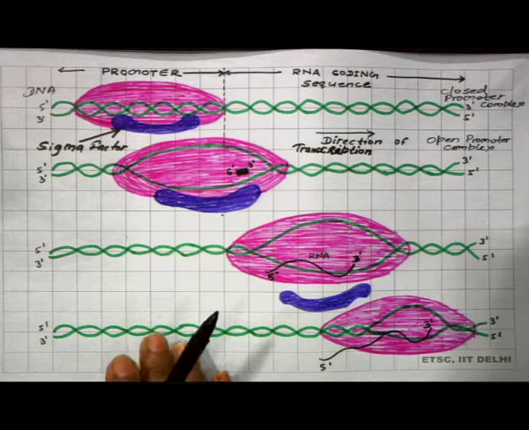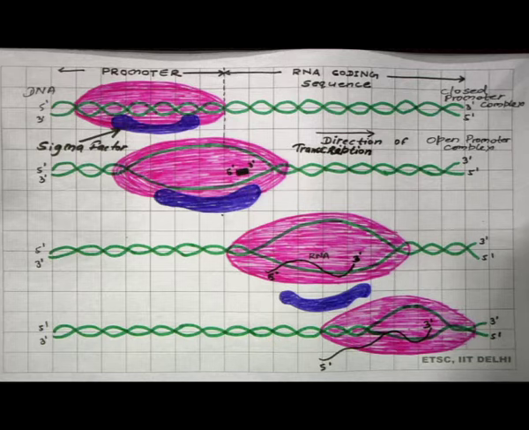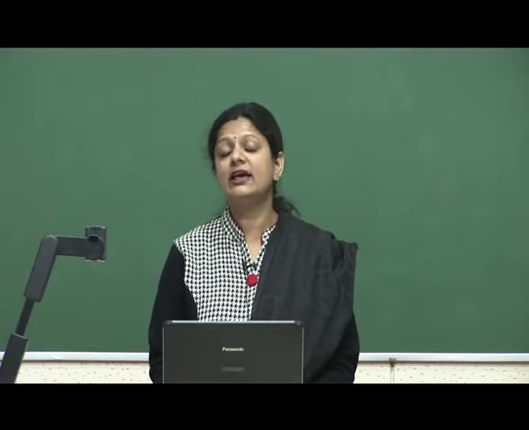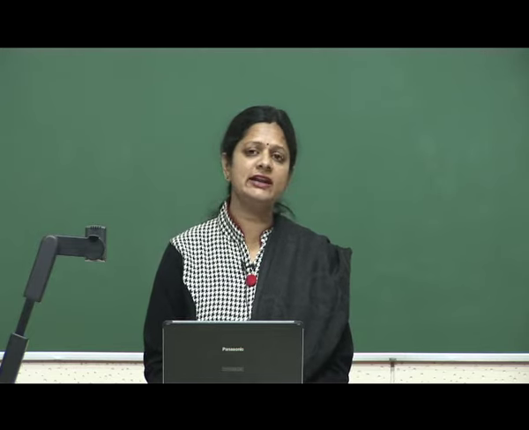So if we talk about DNA polymerase and RNA polymerase, there is a big difference between these two enzymes. DNA polymerase always needs a primer, that is a short segment of oligonucleotide which is single stranded and which gives a 3 prime end to the DNA polymerase to add the nucleotides. But in case of RNA polymerase, it does not need any primer, it can add the nucleotides by reading the complementary sequence of the template.